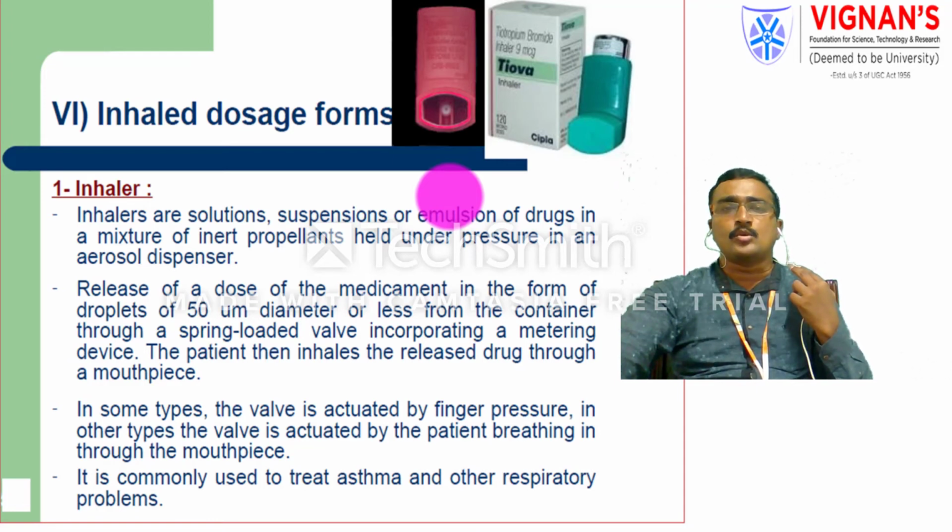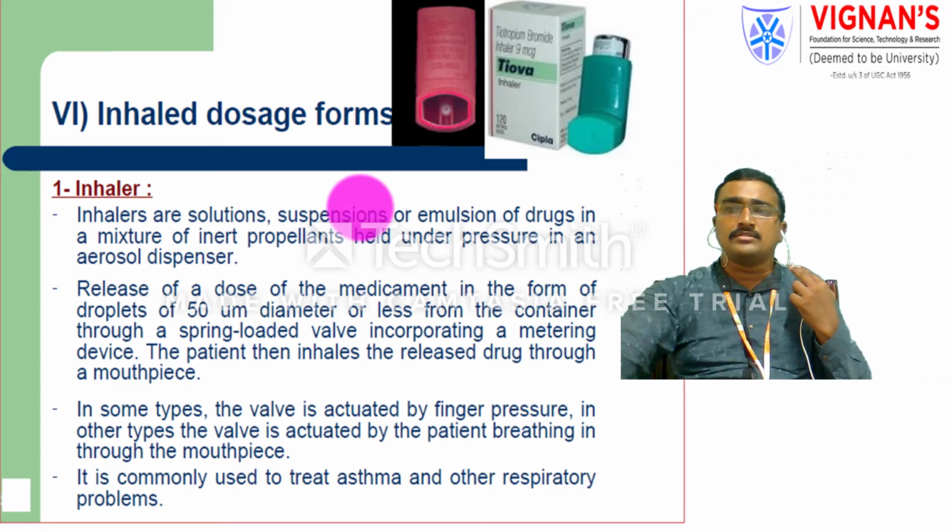The droplet size is 50 micrometers or less, and you should administer it onto the inhaled site with the help of metering devices. Then the patient can easily inhale the medication slowly onto the particular site. The patient will feel comfortable inhaling and releasing the medicament through a mouthpiece, especially asthmatic patients. It is better to use these devices.